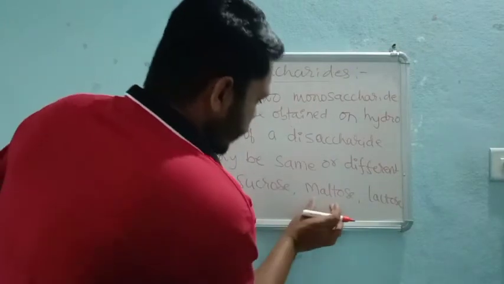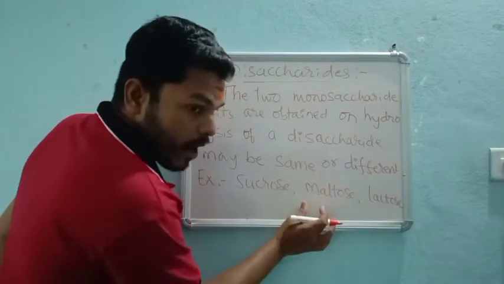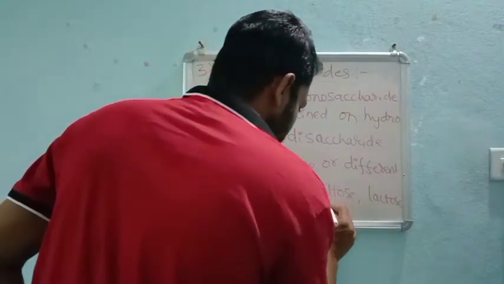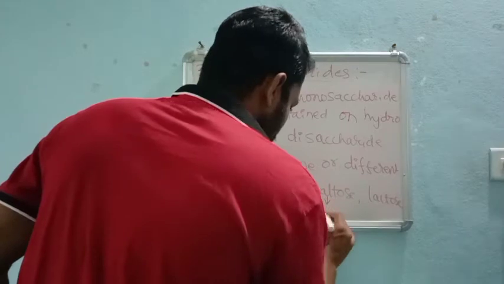If we hydrolyze a disaccharide like maltose, it gives two same units: glucose plus glucose.